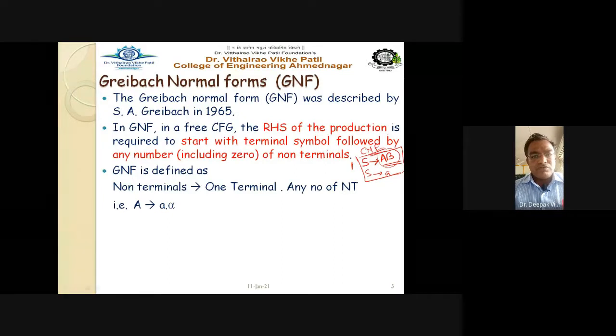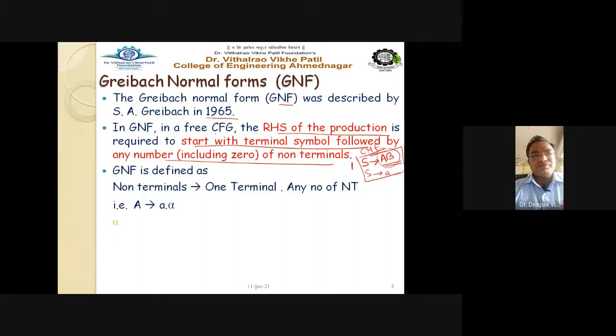Now, in case of GNF, that is the Greibach normal form, let us see what is happening. The Greibach normal form GNF was described by S.A. Greibach in 1965. In GNF, in a CFG, that is in a context-free grammar, the right hand side of the production is required to start with a terminal symbol only, followed by any number of non-terminals. So this is the only difference between your CNF and GNF.